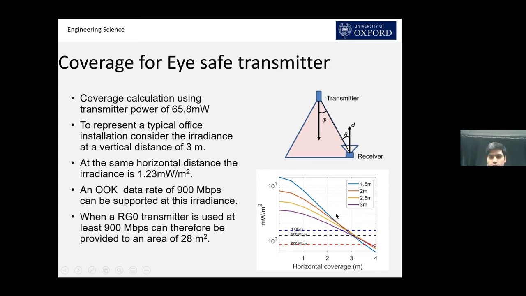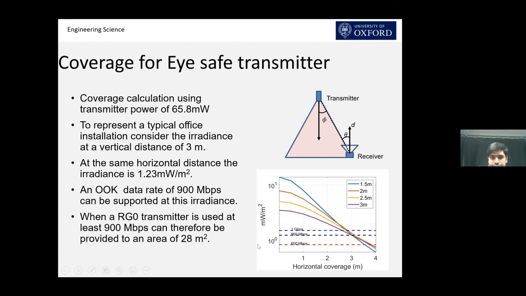So if we consider a normal office environment where a receiver and transmitter could be placed at a vertical distance of 3 meters, and the worst case scenario when the receiver is also at a horizontal distance of 3 meters, at this distance we can get 1.23 milliwatt per meter square of irradiance. And at this irradiance, we can get the data rate of 900 megabit per second.